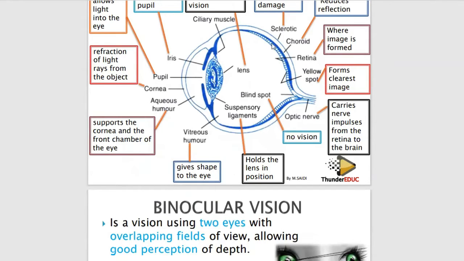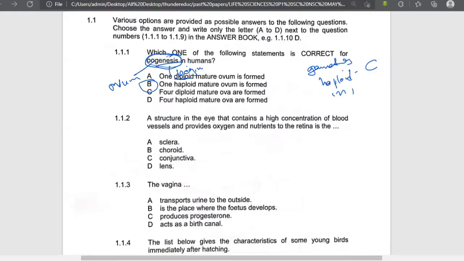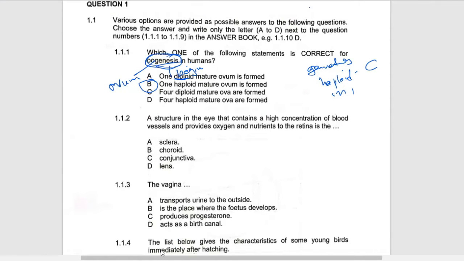It has a lot of functions. Among them is to have blood vessels which provide oxygen and nutrients to the retina, so that the retina can function properly. So the answer is B. That part is called the choroid.